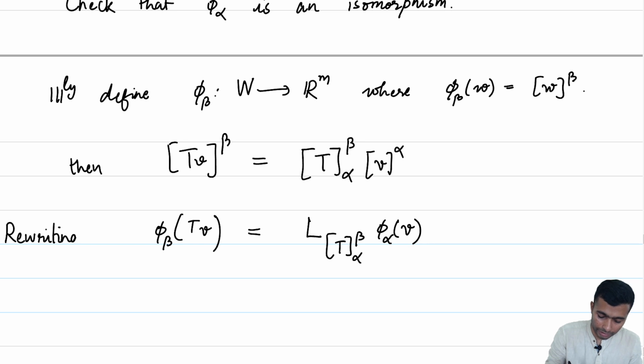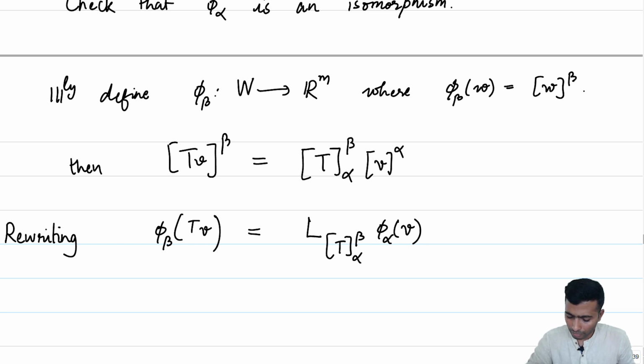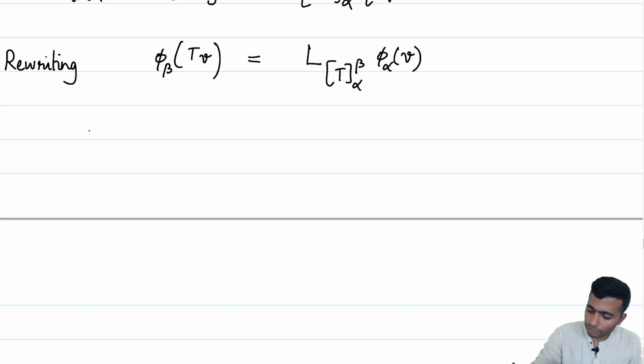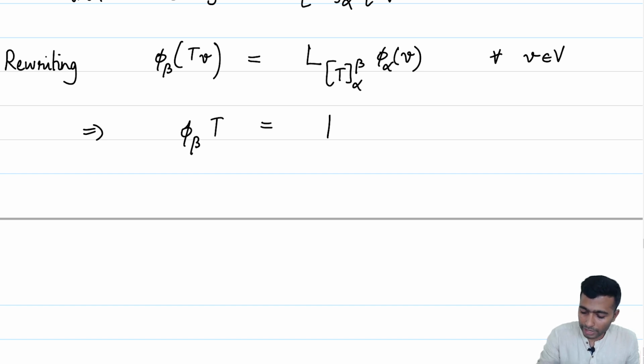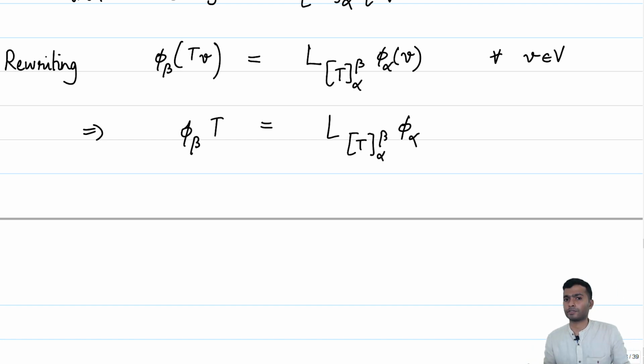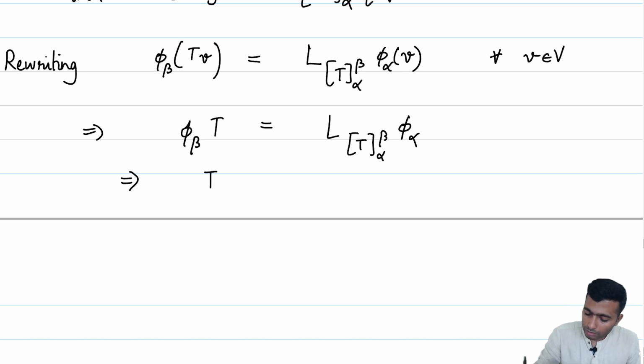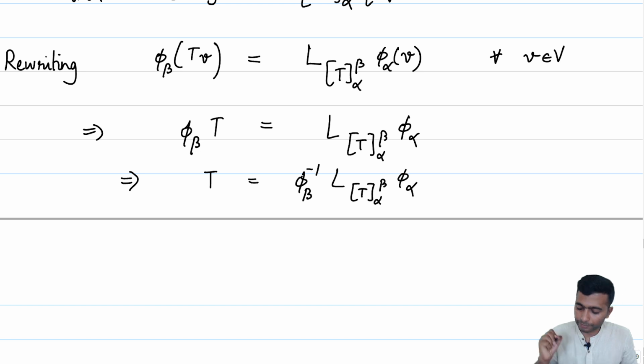Our matrix multiplication is captured by L subscript A, where A is T alpha beta. But let us carefully observe what has happened. This is for all V in capital V. This implies phi beta composed with T is equal to L of T alpha beta composed with phi alpha, because it is satisfied for all V.